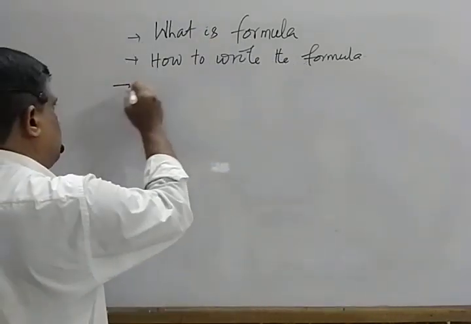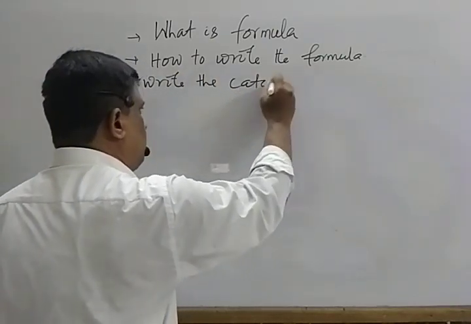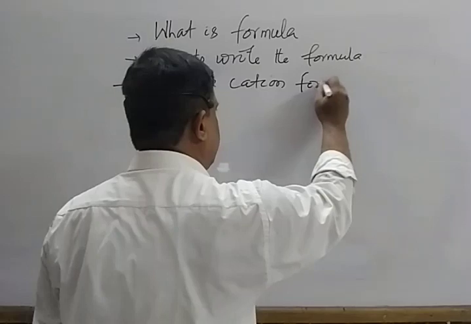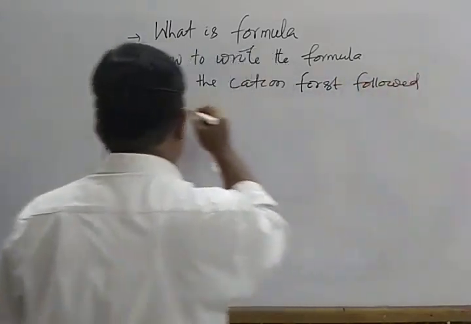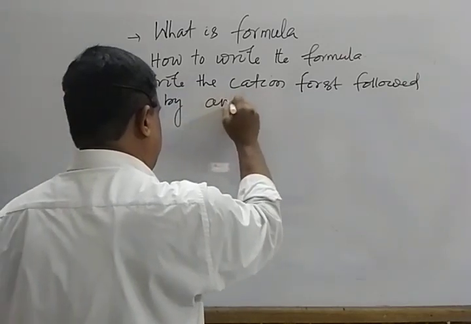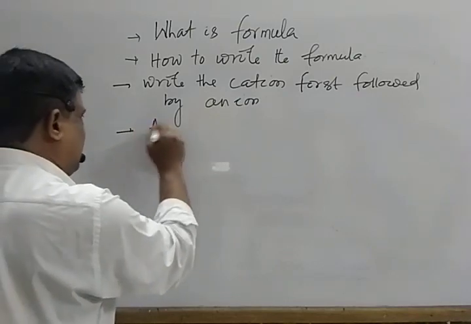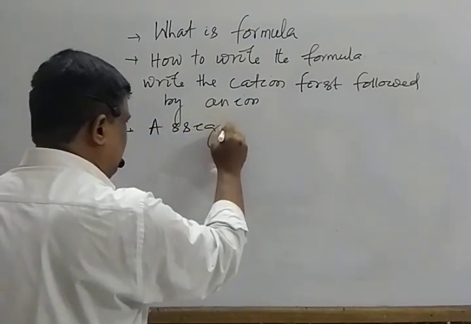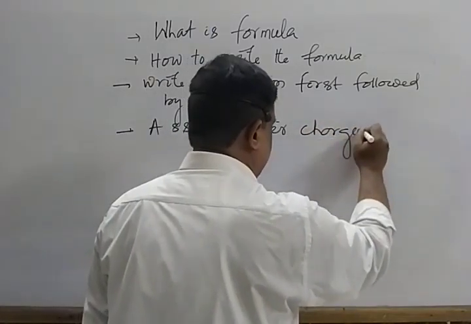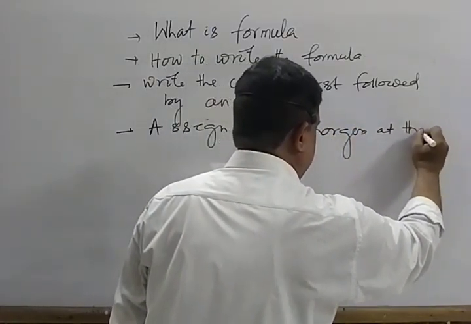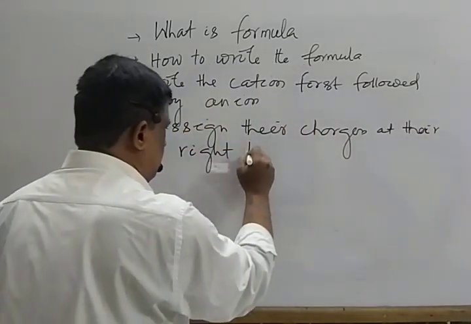First, write the cation first, followed by anion. Point 2, assign their charges at their right hand side top.